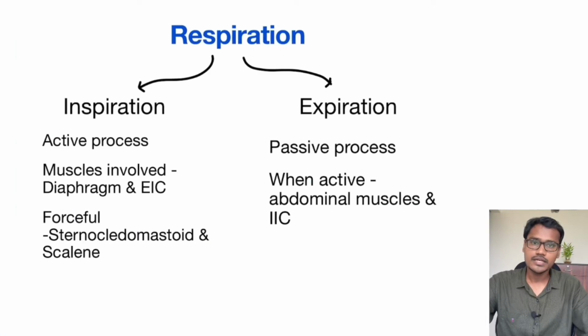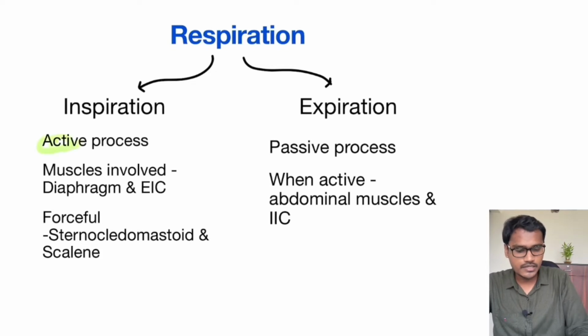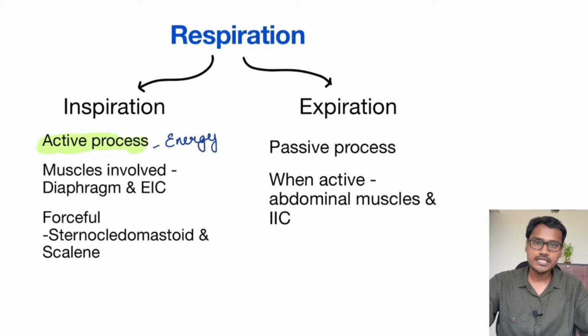As we all know, respiration is a two component process. One is inspiration, where the air moves into the lung, and the other one is expiration, where the air moves out of the lung. For the air to get into the lung, it is an active process. That is, inspiration is an active process. Active process means it needs energy. Some form of energy is required so that air can be moved into the lung. But expiration is a passive process.